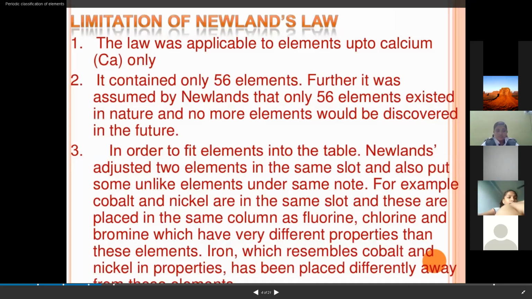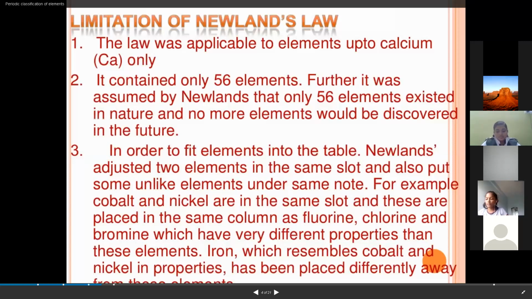Now, can you guess what the next periodic classification we are going to see is? Mendeleev's periodic table. Very good. The Mendeleev periodic table is also called the short form periodic table. How did he arrange it?